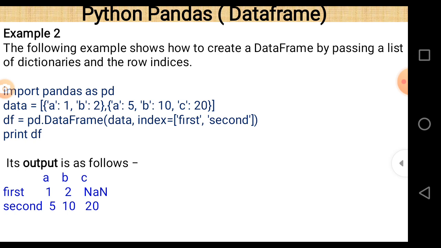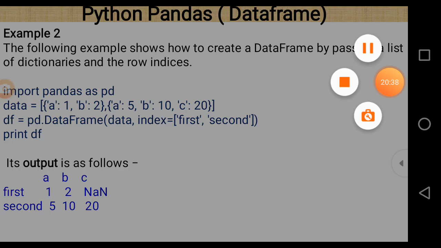In this case, there is no value corresponding to C in the first dictionary. That's why NaN is written here. So the output looks like this. A, B, C are the names of the columns, first and second are the names of the rows, and 1, 2, NaN, 5, 10, 20 are the data values.